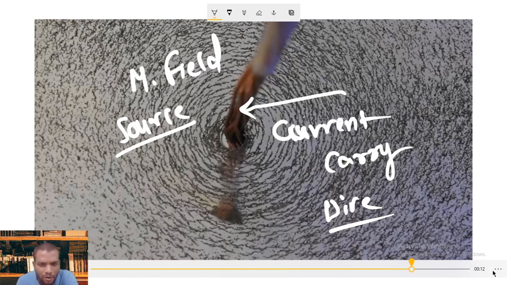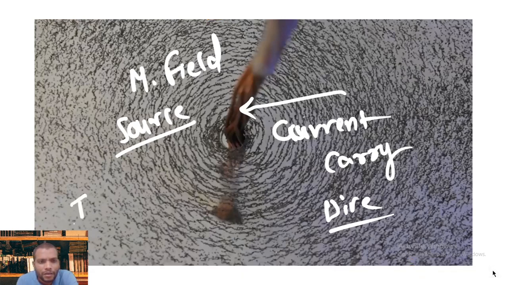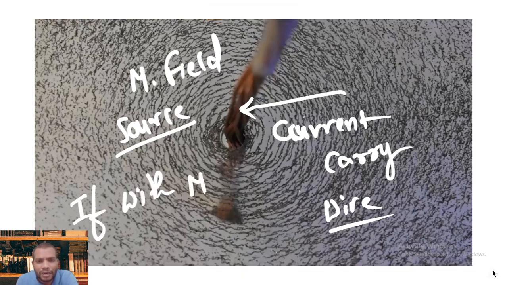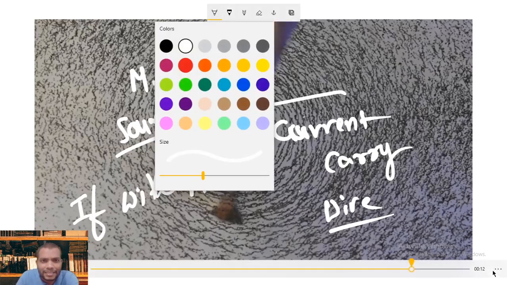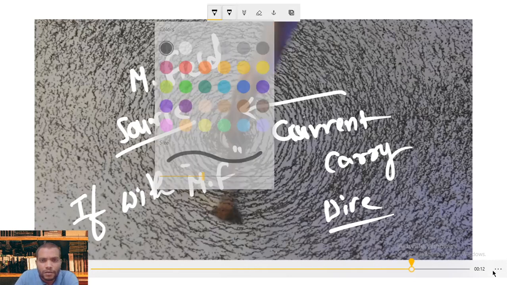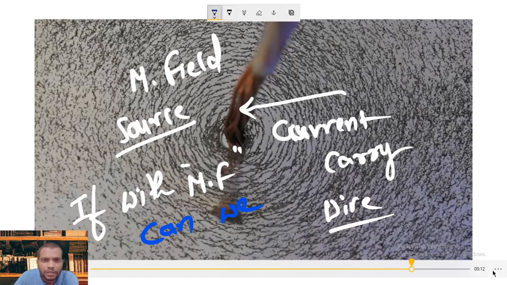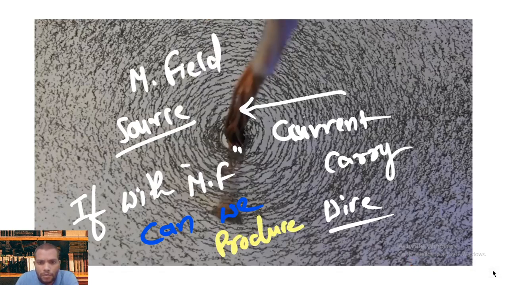Now let us think about the converse. What does that converse mean? Suppose I have a magnetic field. With the help of a magnetic field, can we produce current? Is it possible? Can we produce current?